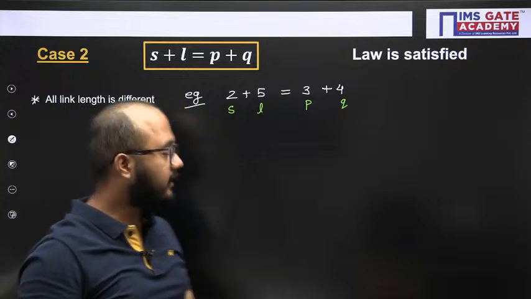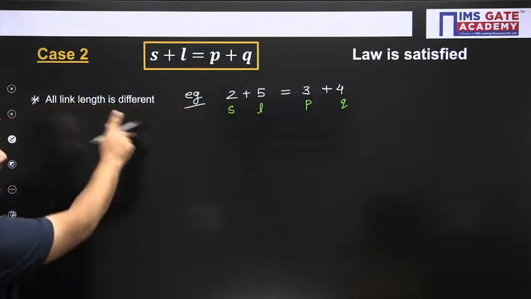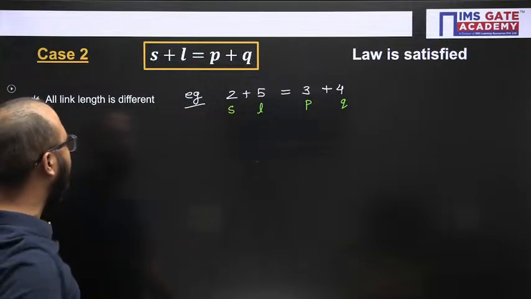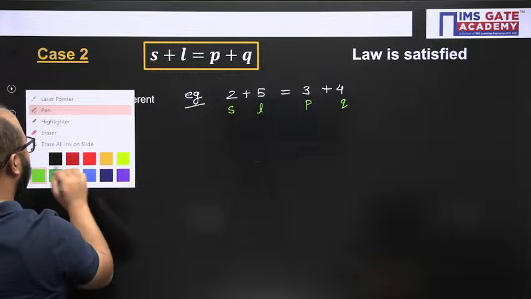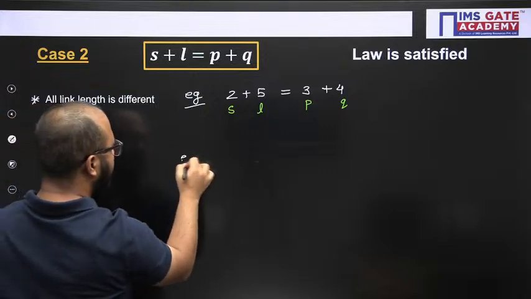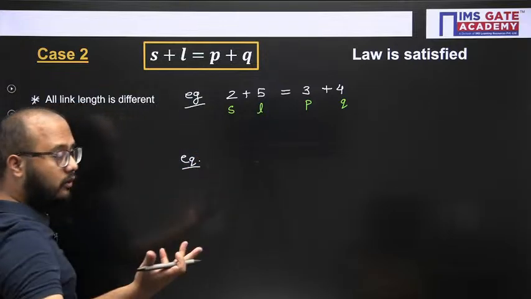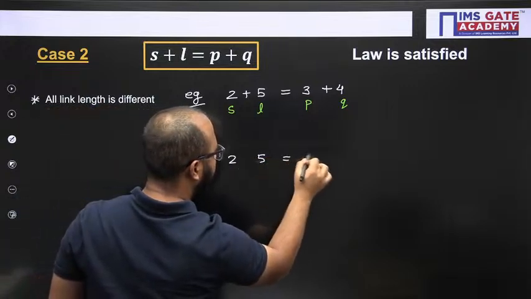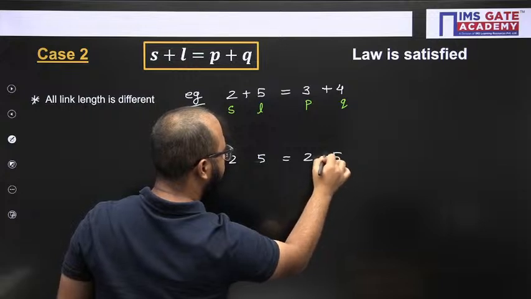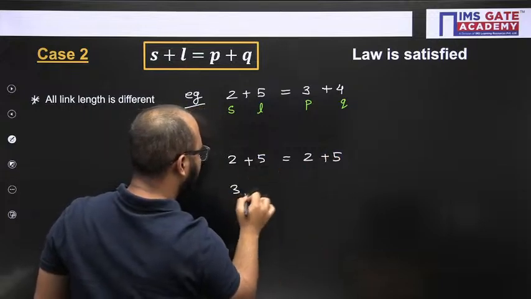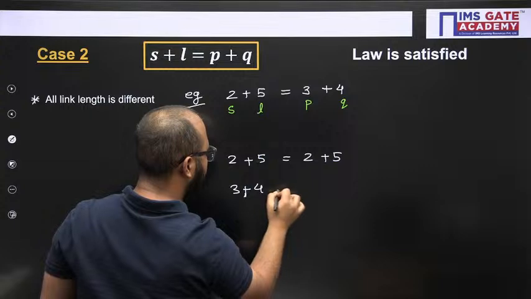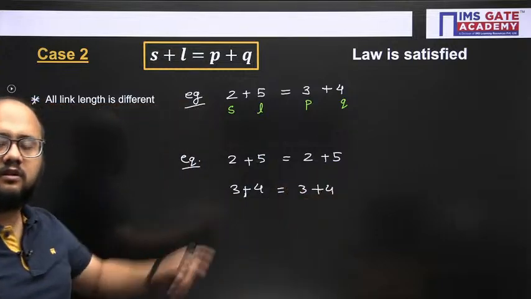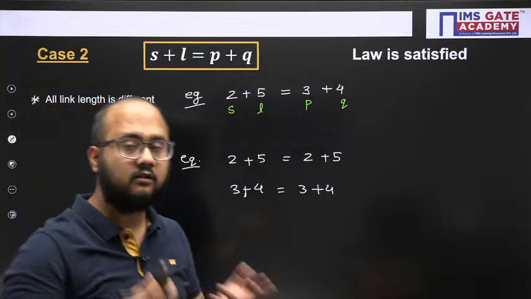Is it clear? Fine. So here 2 different possibilities are there. Like I have mentioned, all link lengths are different, but there is another case possible here. What is the other case? Where we have equal pairs, like 2, 5, 2, 5, and 3 plus 4, 3 plus 4. Equal pairs of link lengths, let's suppose. So this is also another possibility.